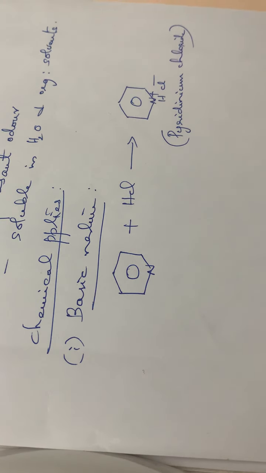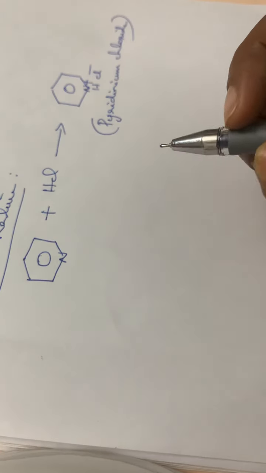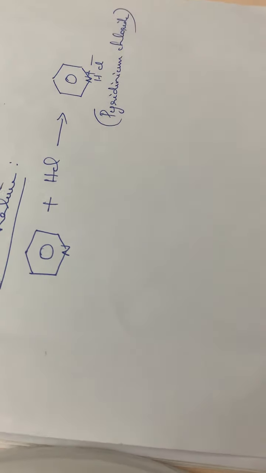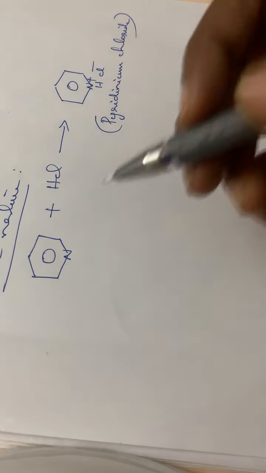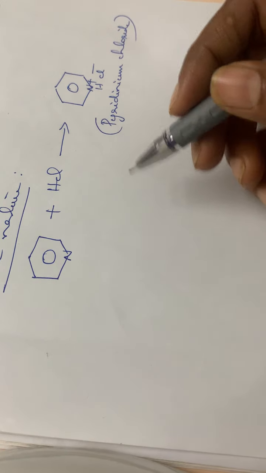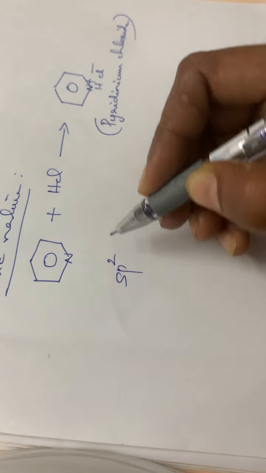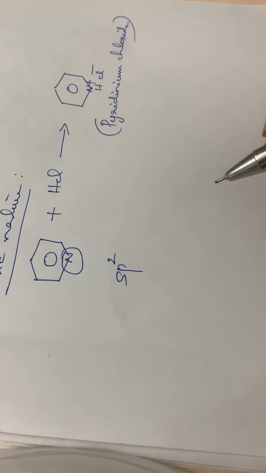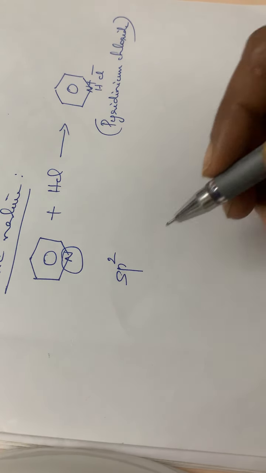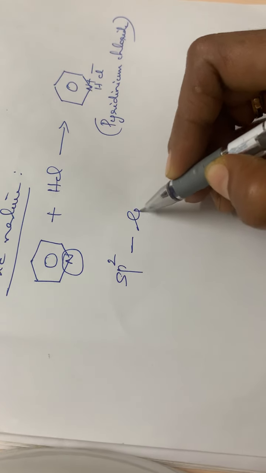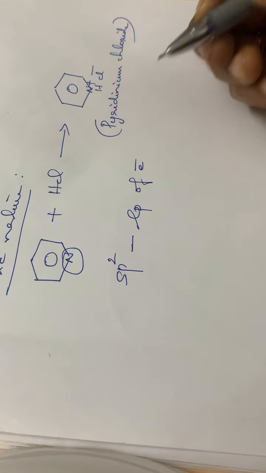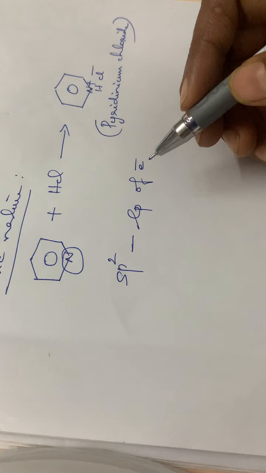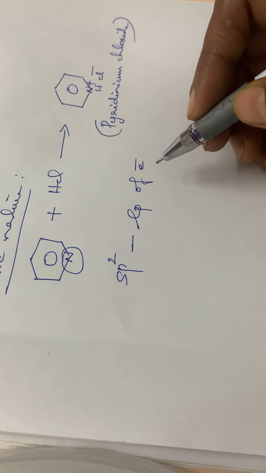See here, this basic character can be explained, just like in the case of pyrrole. This nitrogen atom has got an sp2 hybrid orbital, and in this sp2 hybrid orbital there is a lone pair of electrons present.